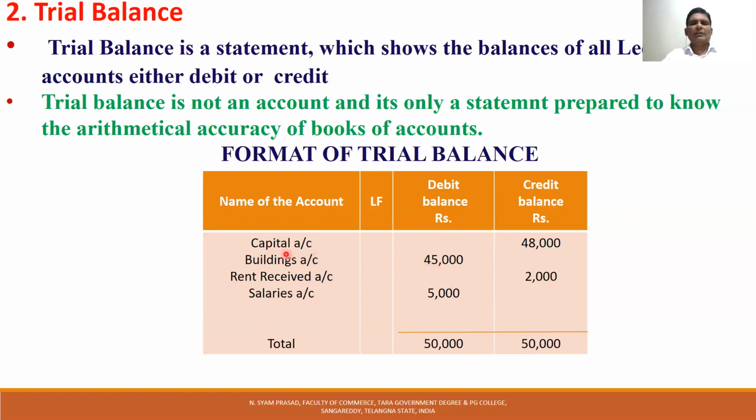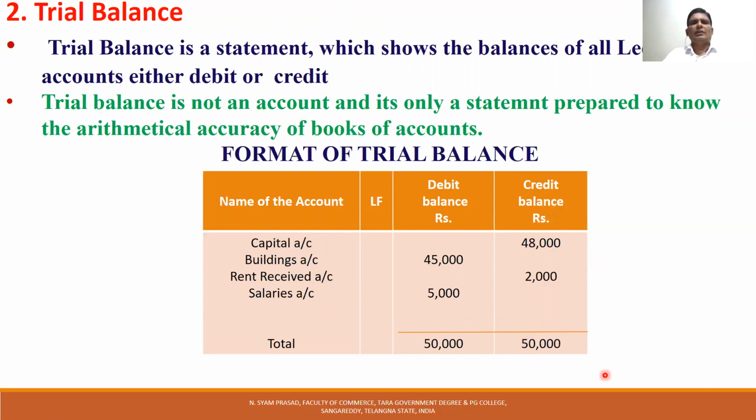Next, all liabilities are credit balances. What are the liabilities? Capital, creditors, bills payable, all are credit balances. And all incomes are credit balances. All liabilities are credit balances.